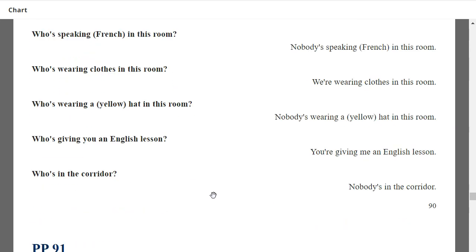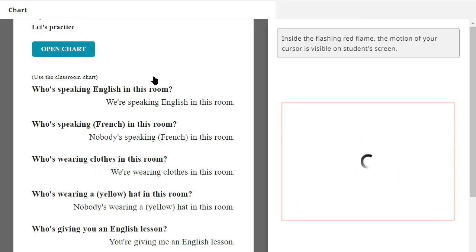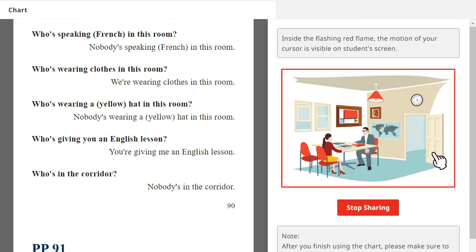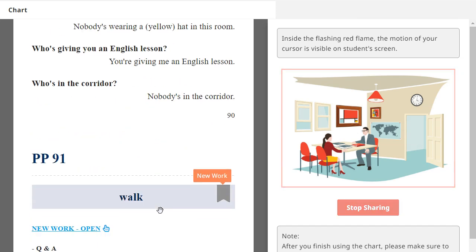Who's giving you an English lesson? You're giving me an English lesson in this room. Who's in the corridor? Nobody is in the corridor. Very good.